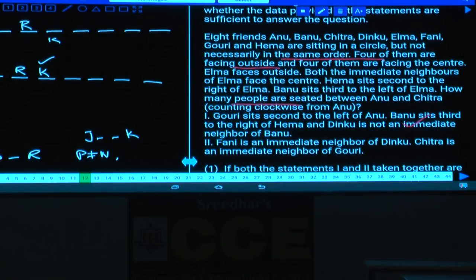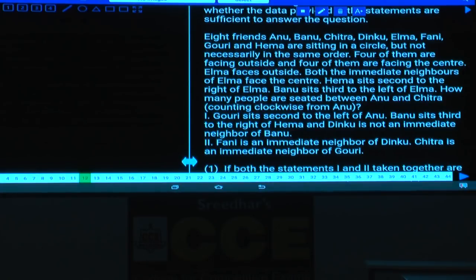Then question number 12. Now in question number 12, 8 friends A, B, C, D, E, F, G and H are seated around a circular table, but not necessarily in the same order. 4 of them are facing outside and 4 of them are facing the center. E faces outside, clearly given, so we are fixing E at this place. H sits second to the right of E. This is also general information. And B sits to the left of E.